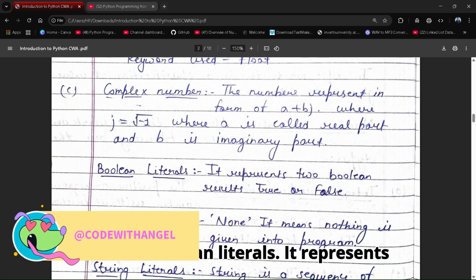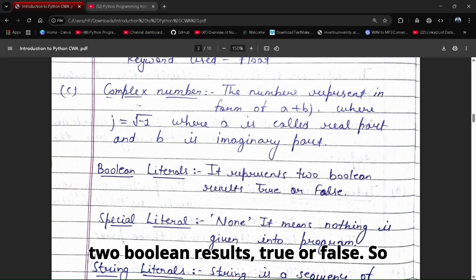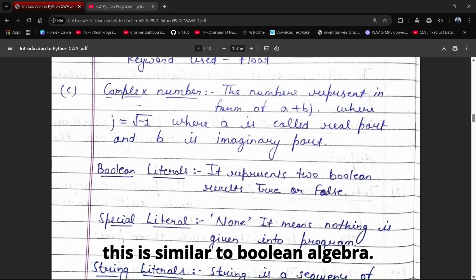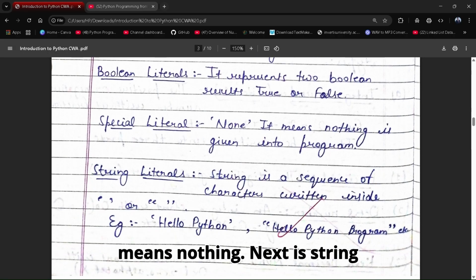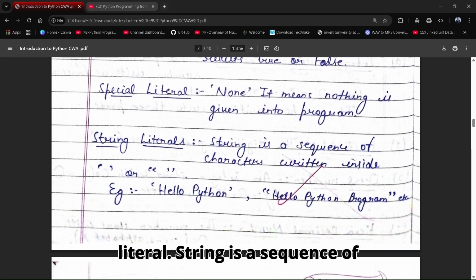Next is Boolean literals. They represent two Boolean results, true or false. This is similar to Boolean algebra. Next is special literal, None. It means nothing is given in the program. So the special literal is None, meaning nothing. Next is string literal. A string is a sequence of characters written inside single or double quotes.